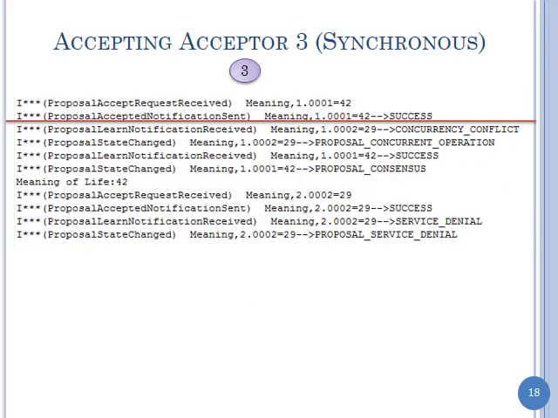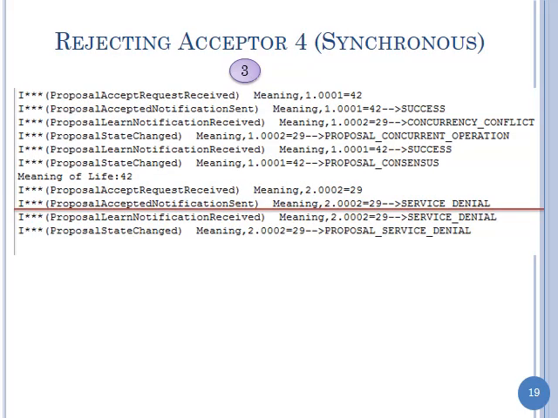Okay? And this is your acceptor. Acceptor 3 is very nice. The glass is always half full, so it never rejects anything. And it sends a success for 42. And it sends, but the number 4, that's the one that has denied the proposal, and that's why the second round got a service denial. It's just saying that it's a bad value. It checks if it's an odd number or not. I could have hardwired 42 there. So I showed you the vetoer earlier last time. That's the same code. Okay.